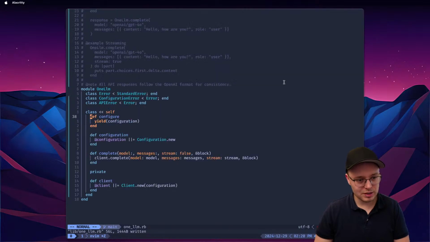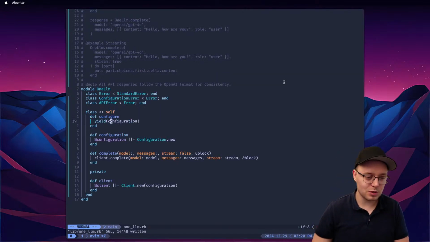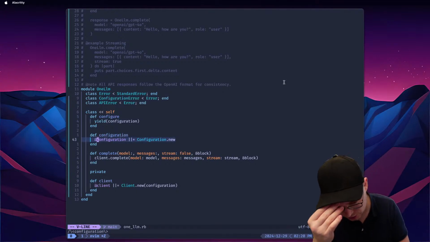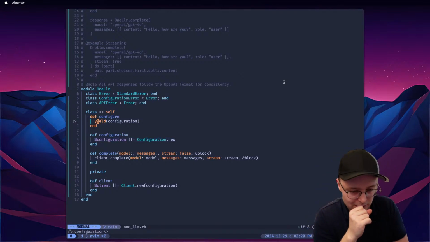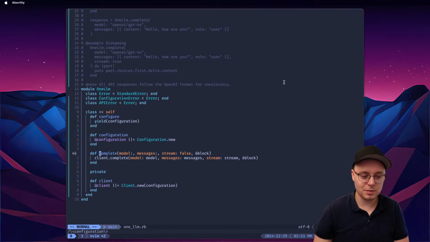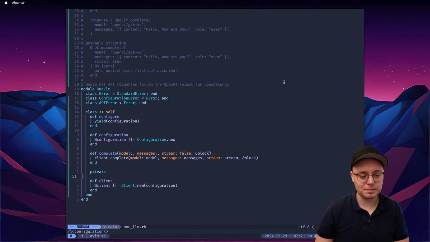So let's review what it does. When you see configuration, what is this configuration? Okay, so we have a global configuration for this gem. Not sure what about threads and stuff, so maybe we need to make something better, but we'll see. And then we have yield configuration for configure. Okay, that's cool. And then we have model, message, stream. Obviously we'll need to add much more than this, but it's a good start. I'm not gonna lie, it's okay.